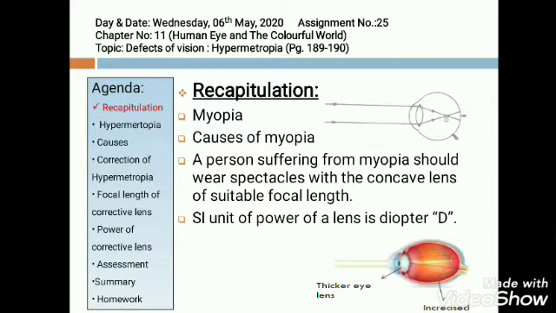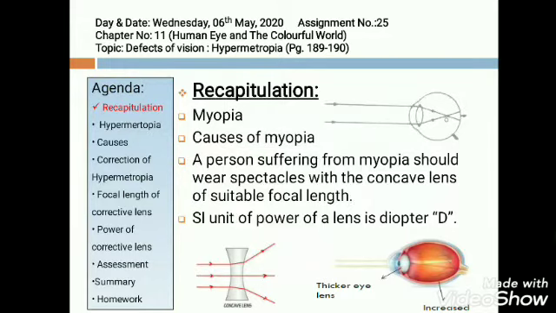Now, how should you cure myopia? The person suffering from myopia should wear spectacles. And what type of lens should he use in the spectacles? Concave lens of suitable focal length. Concave lens is a diverging lens. Now, what was the SI unit of power? Yes, diopter is the SI unit of power.